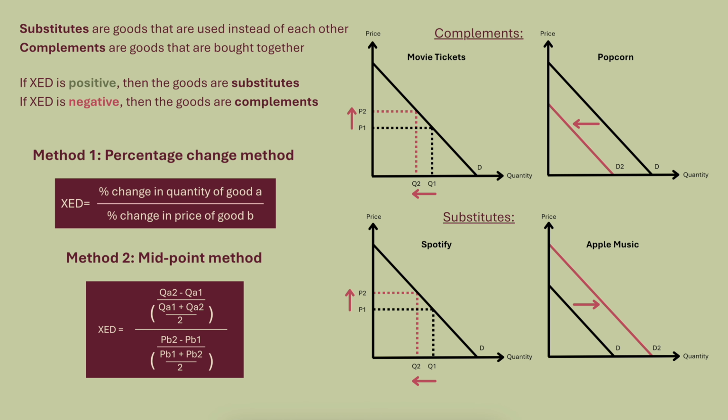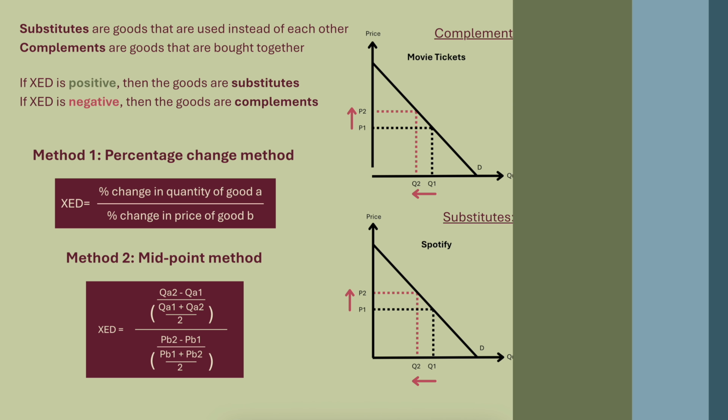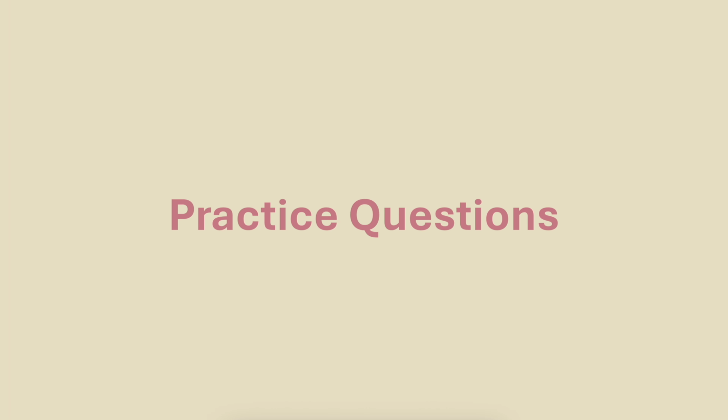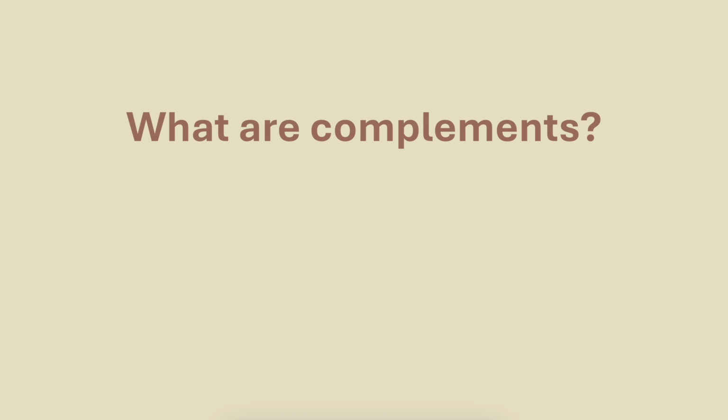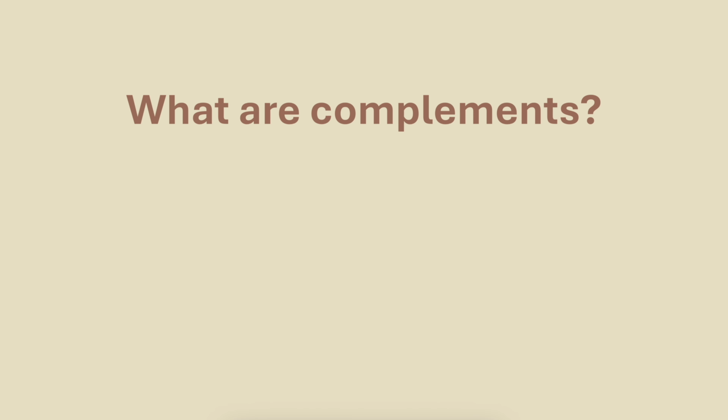So then, let's try and help this new material stick in your lovely brain with some practice questions. Feel free to pause the video to answer the questions if you need more time. Firstly, what are substitutes? Substitutes are goods that are often used instead of each other. What are complements? Complements are also things that are often bought together. Compliments are nice things you say to other people. Kidding.